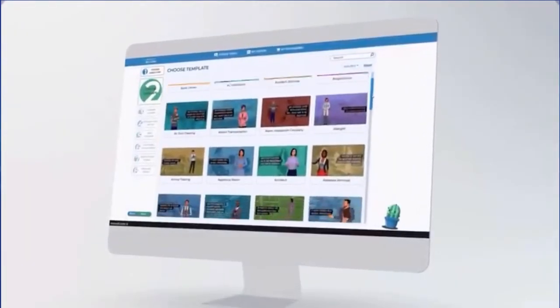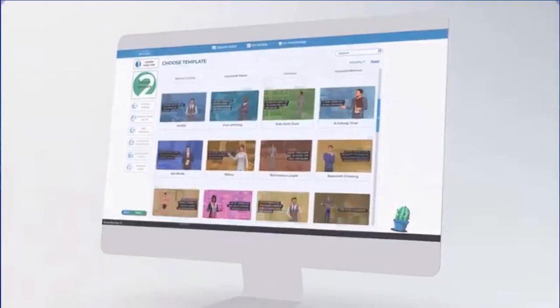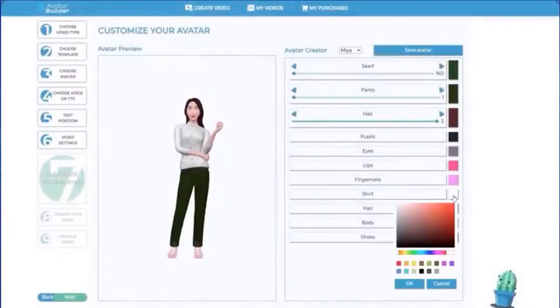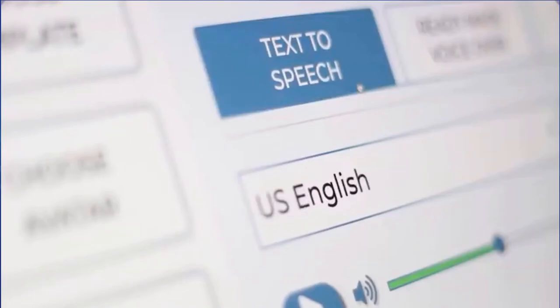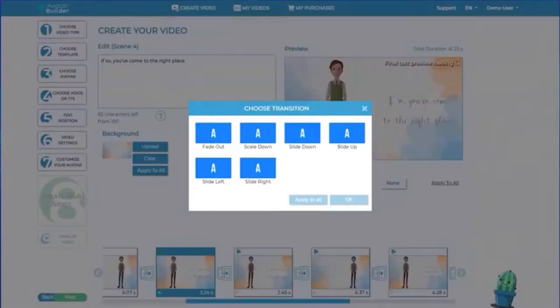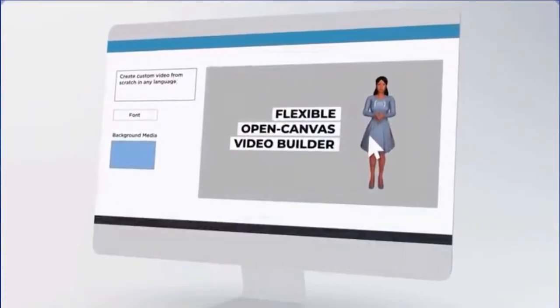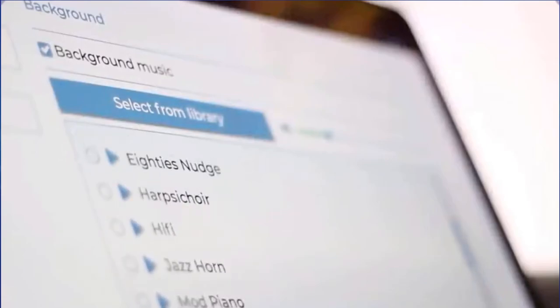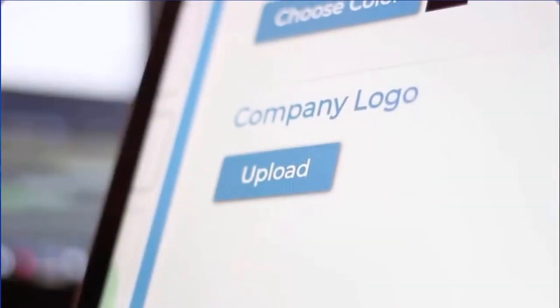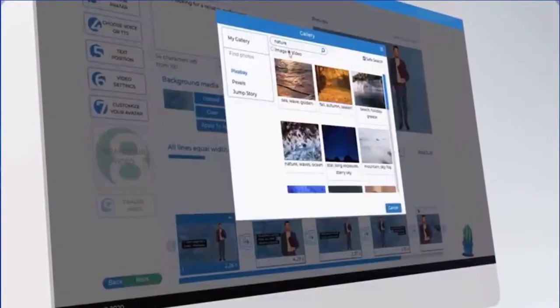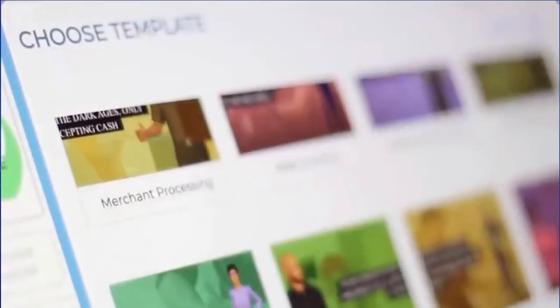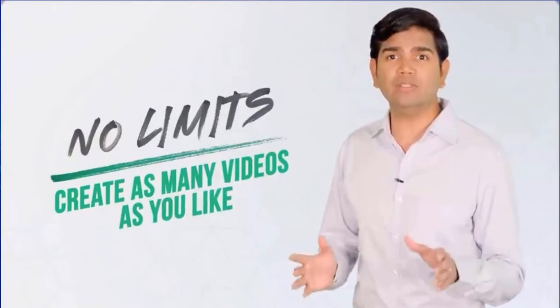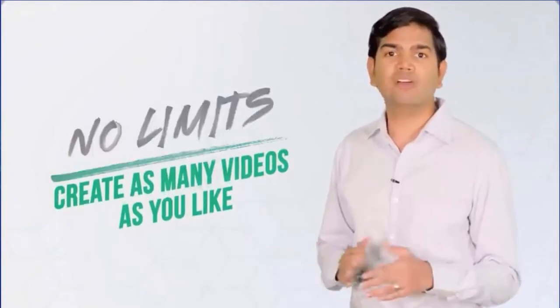Put your video marketing on steroids with industry-leading features including customizable talking 3D avatars, natural human-sounding text-to-speech, next-generation logo mapping, breathtaking slide transitions, open canvas custom video builder, speech-to-text transcriptions, countless done-for-you video templates, huge library of copyright-free music tracks, ability to add your own watermarks, millions of royalty-free image and video assets, unlimited HD video renders, and a whole lot more at no additional cost. There are no limits. Create as many videos as you like for yourself and your clients forever.